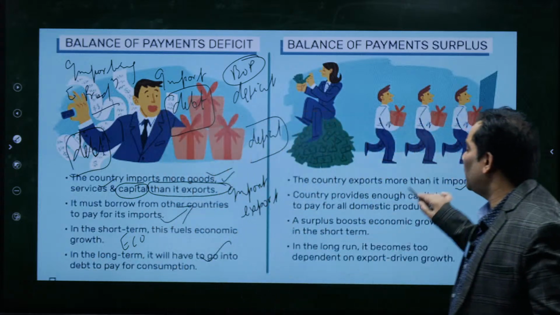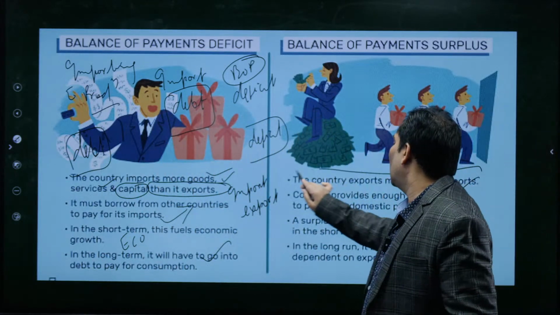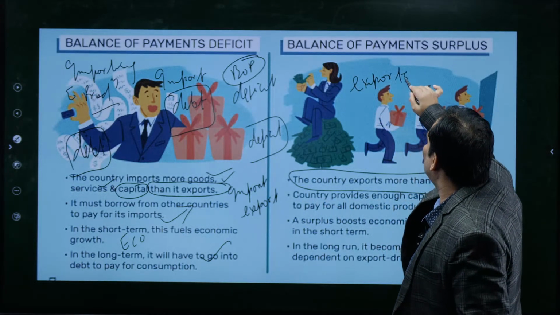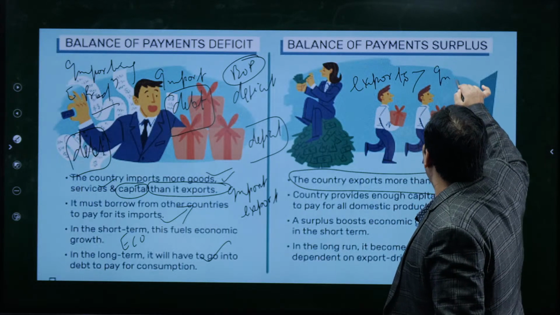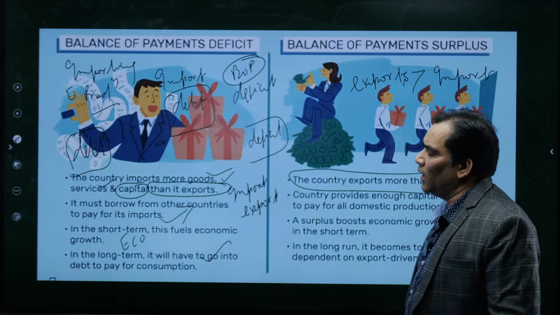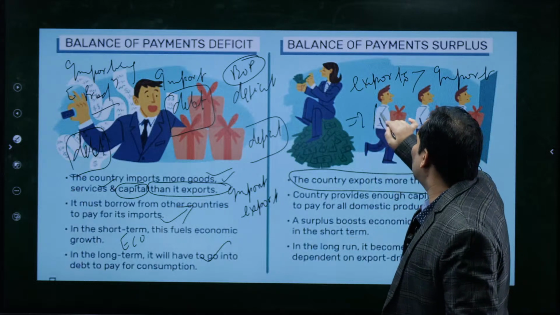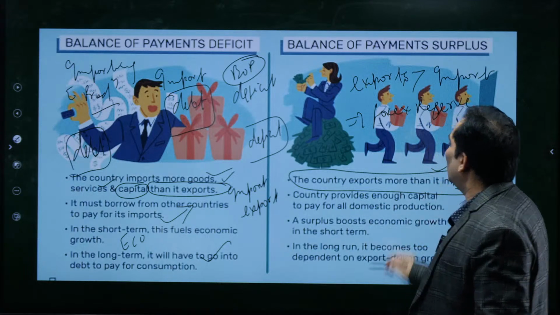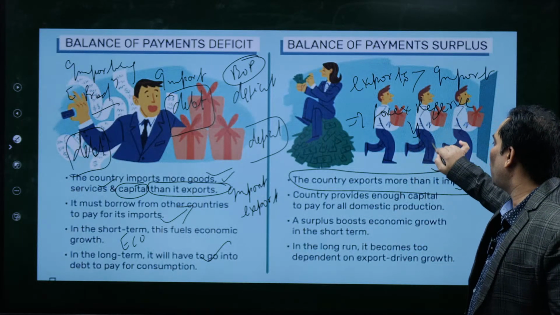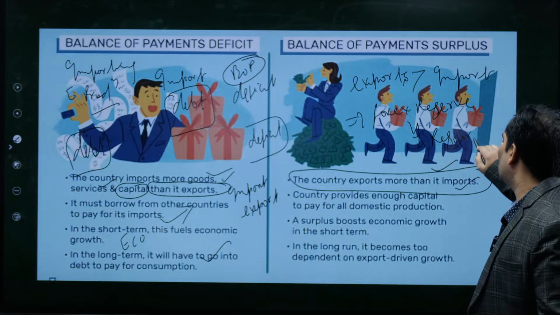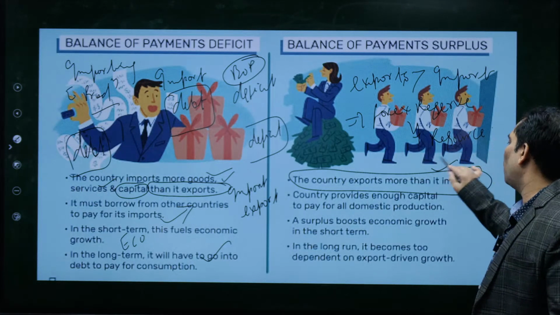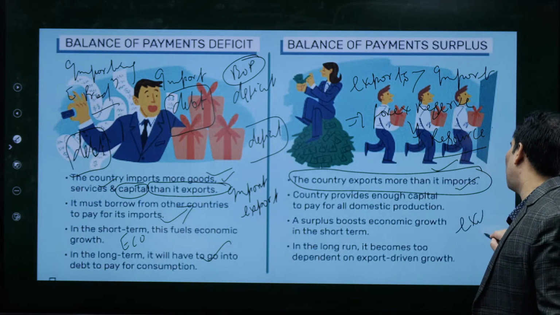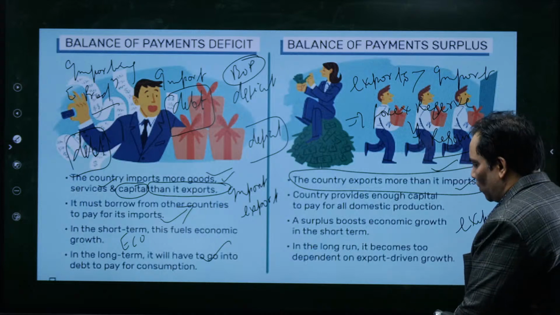But when we have a surplus, what does it signify? That our exports are more than imports. When our exports are more than imports, it signifies that there are forex reserves. When there are forex reserves, they can be used as a resource for production, and it is always welcomed. In the long run our economy can be export oriented.